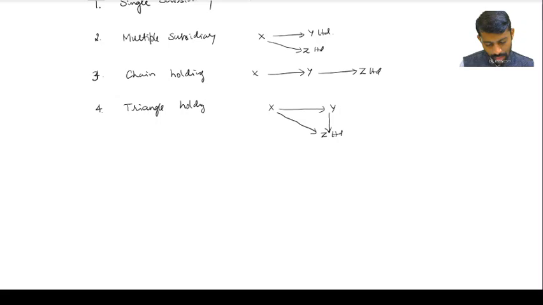Got it? X has the investment in Y Limited, so it is a subsidiary. That company has the investment in Z Limited, and X also has the investment in Z Limited. In this case, Z Limited is a subsidiary of Y Limited.